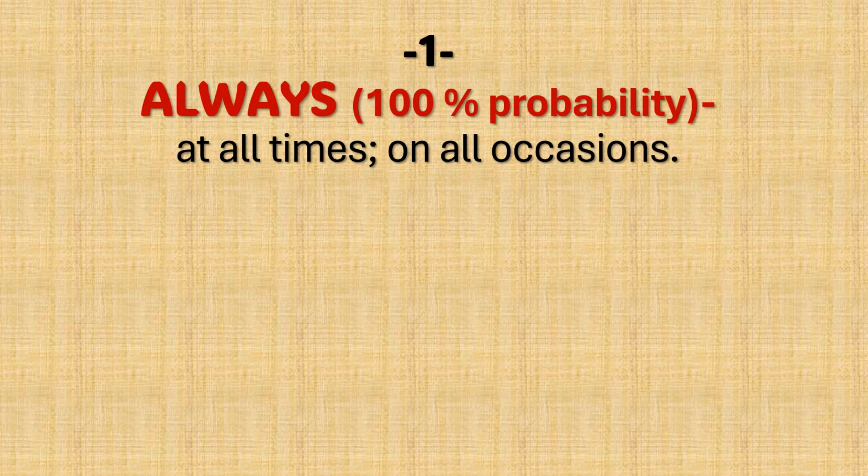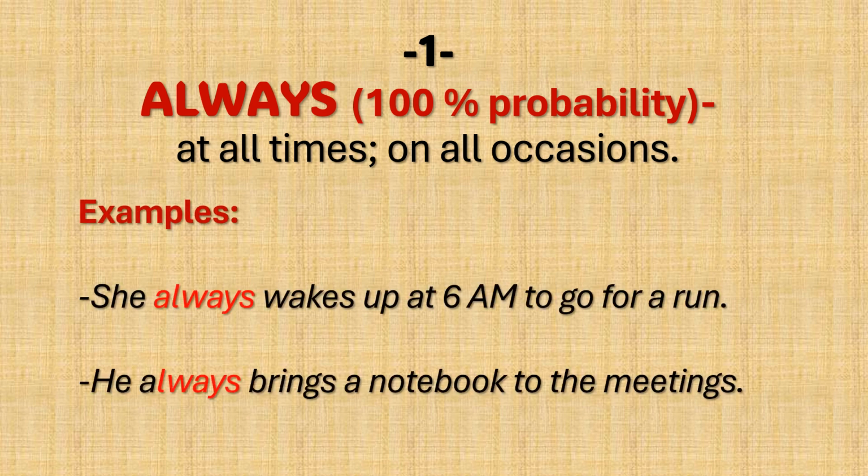Always, 100% probability, at all times, on all occasions. Examples: she always wakes up at 6 a.m. to go for a run. He always brings a notebook to the meetings.